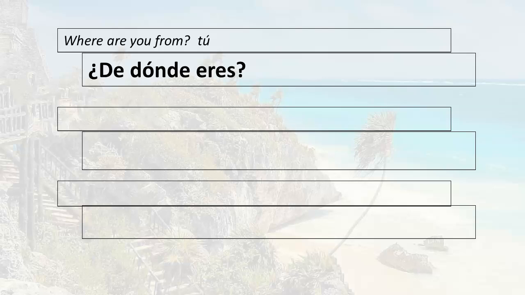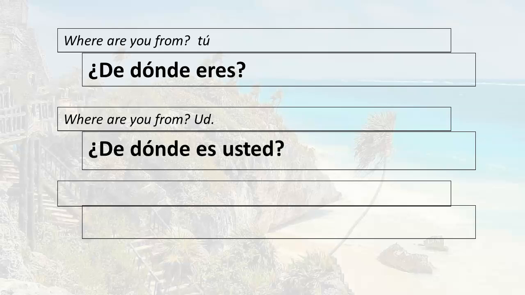¿De dónde eres? Remember, the subject pronoun is not necessary if you can figure out what it is from the verb form. So eres is the only form of the verb that goes with tú, so the tú is not necessary. So the question is, where are you from? ¿De dónde eres? If I want to ask the same question using usted instead of tú, the question would be,